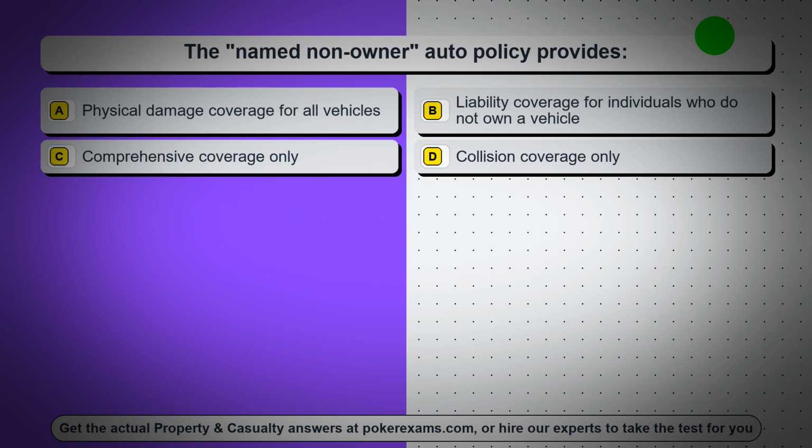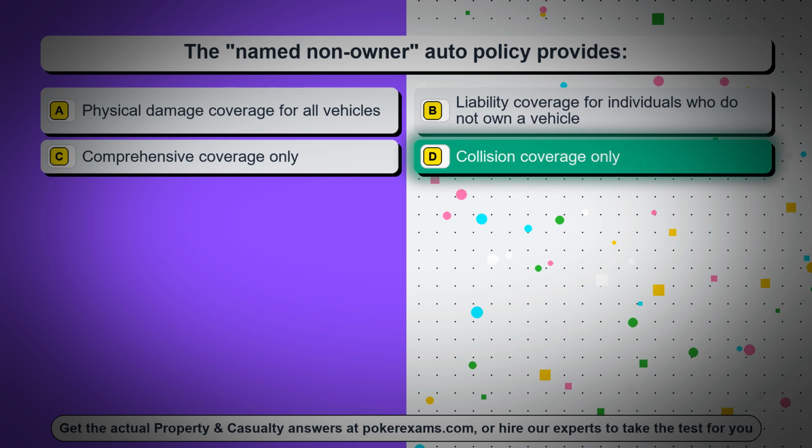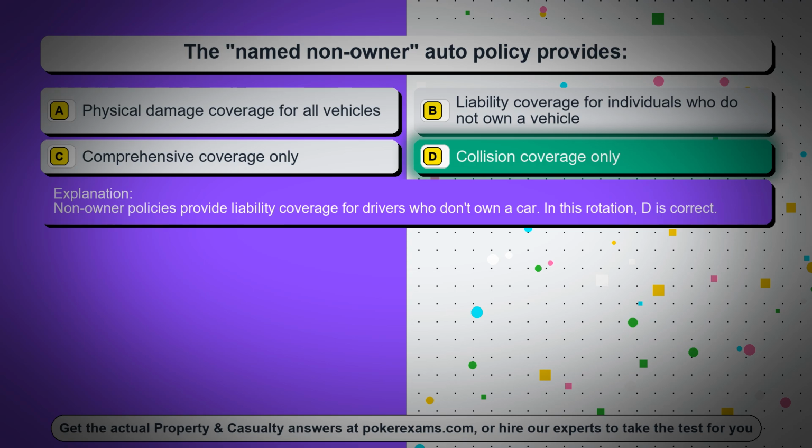Question 88. The named non-owner auto policy provides option A, physical damage coverage for all vehicles. Option B, liability coverage for individuals who do not own a vehicle. Option C, comprehensive coverage only. Option D, collision coverage only. The correct answer is option D, collision coverage only. Non-owner policies provide liability coverage for drivers who don't own a car. In this rotation, D is correct.